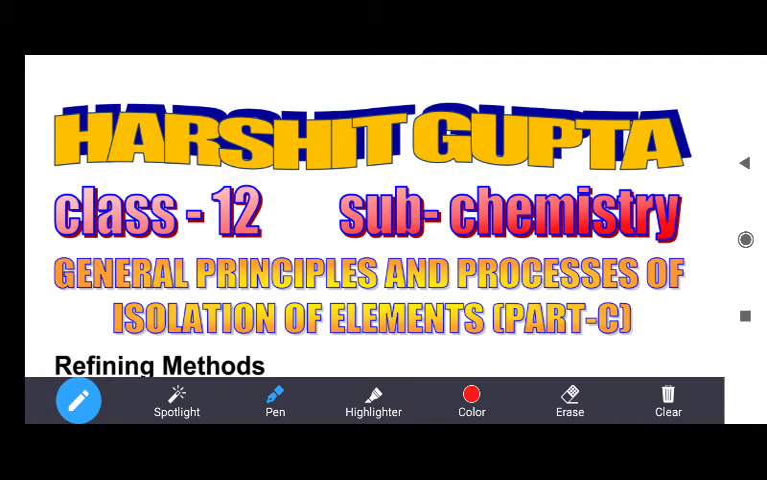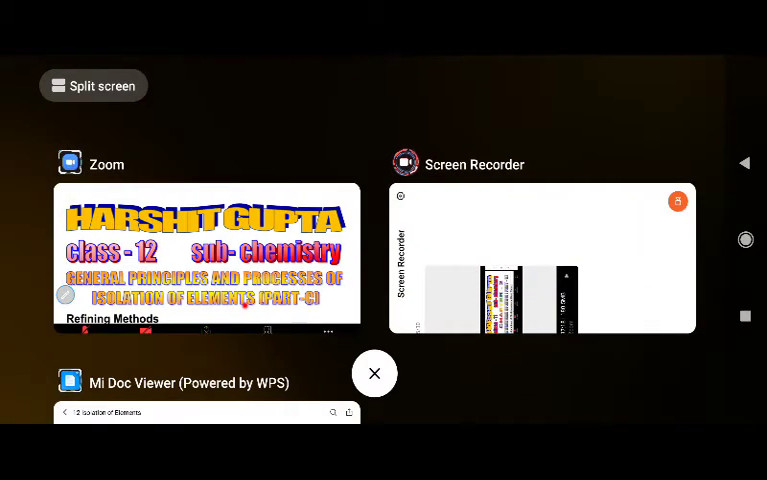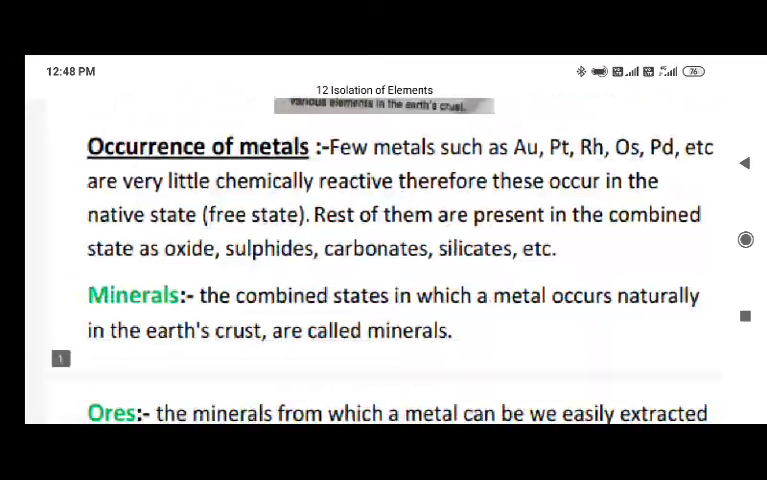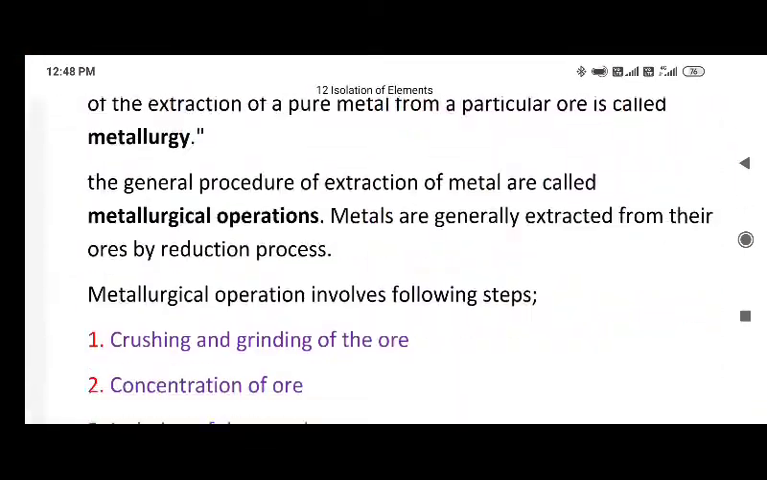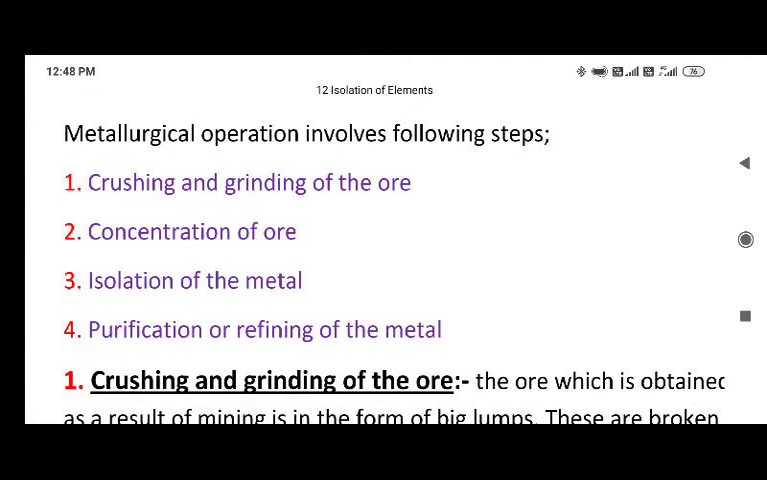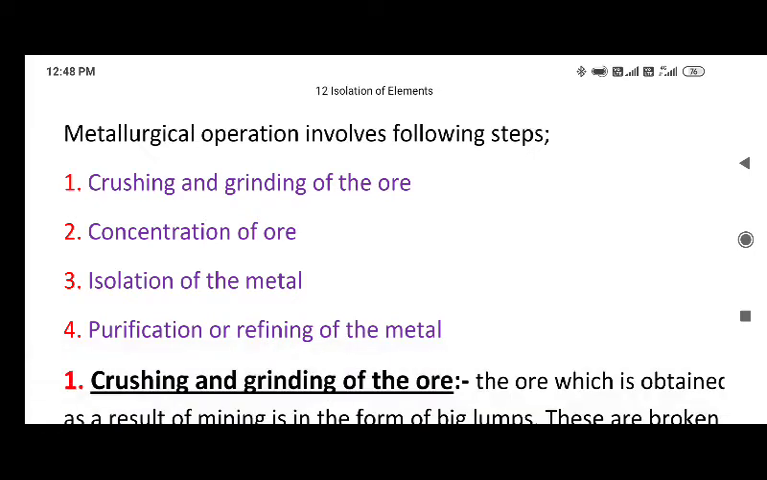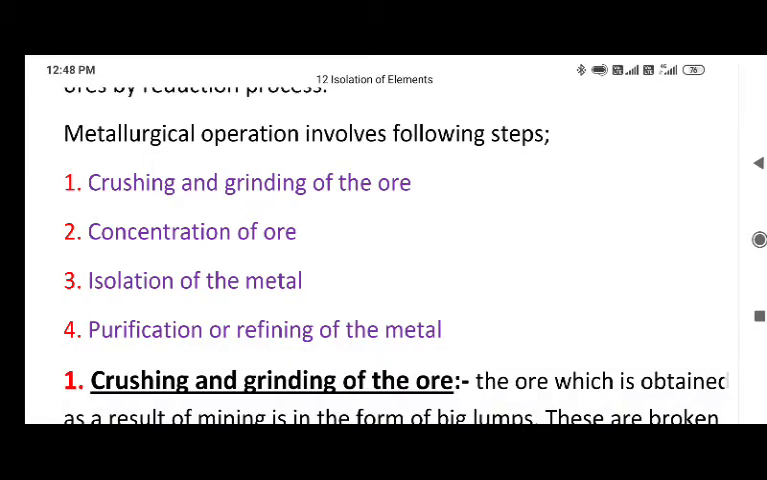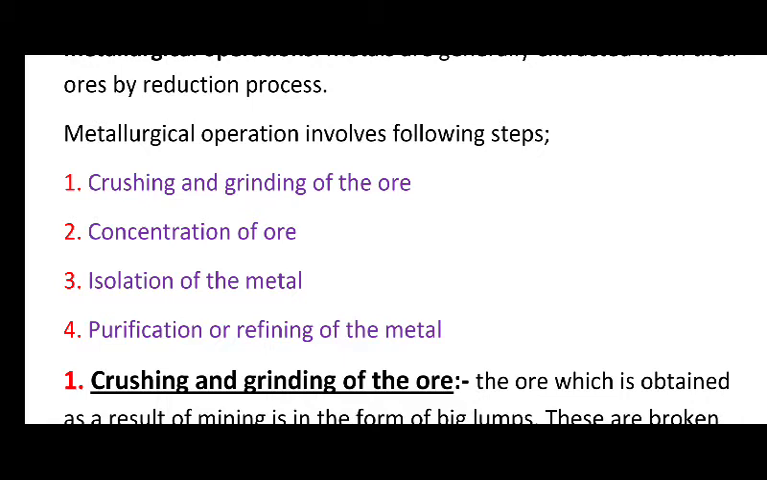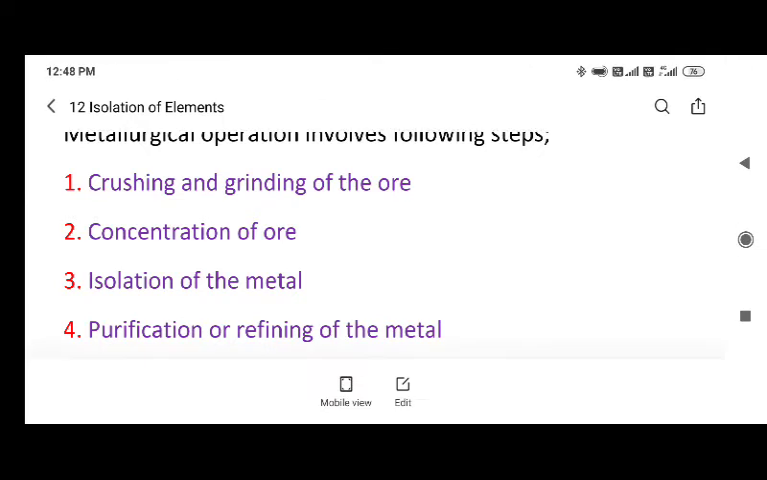Come back to explain the remaining part of general principles and processes of isolation of elements. In the last video, I discussed some processes of metallurgy. As you know, the metallurgical process involves the following steps. The first step was crushing and grinding of ore, which I discussed in the first video. Then concentration of ore and isolation of metal, which I also discussed in the previous videos. Today I will discuss the purification or refining of metals.